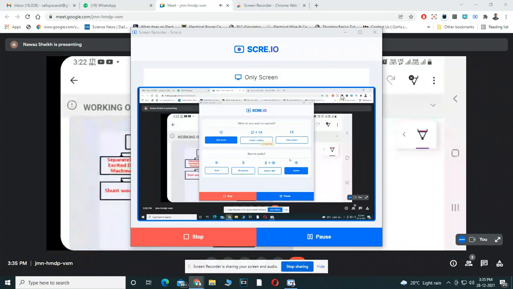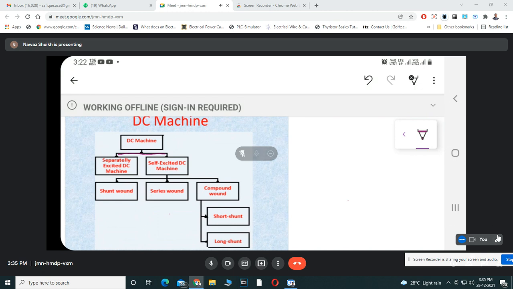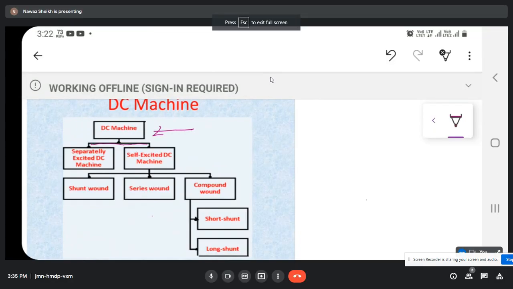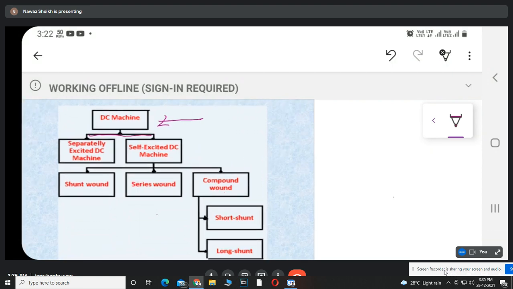Into two categories, that is separately excited DC machine and self-excited DC machine. Again, machines means we can say that motor as well as a generator. Means separately excited DC motor, self-excited DC motor, or separately excited DC generator or self-excited DC generator.